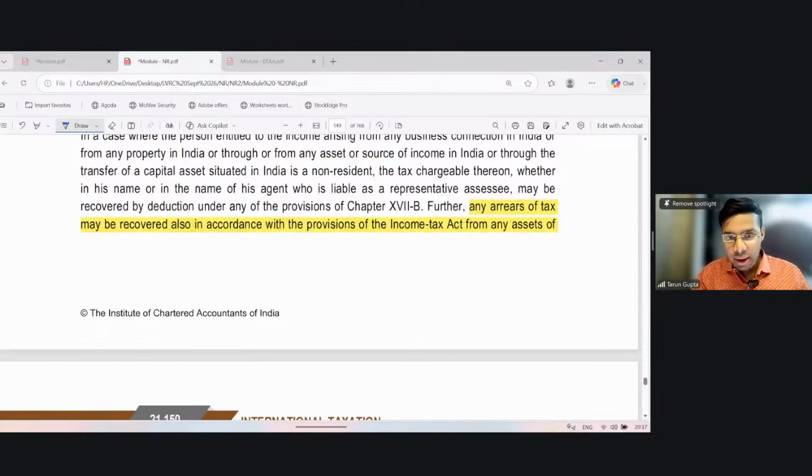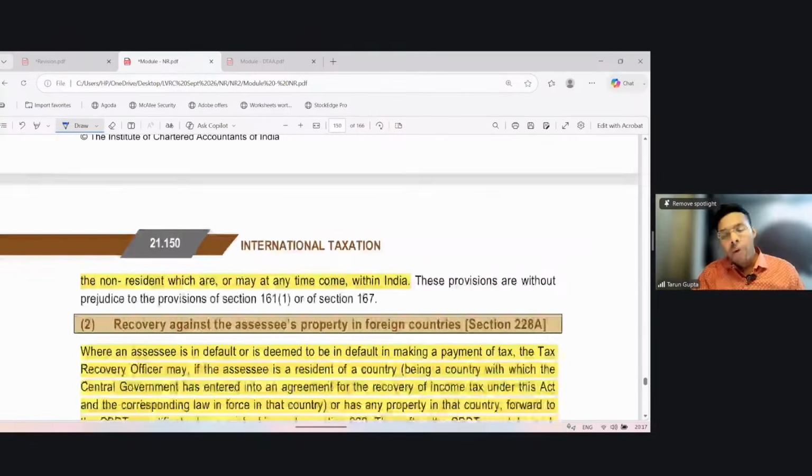So it says that in case of a non-resident, any arrears of tax may be recovered, in accordance with the provisions of the Income Tax Act, from any assets of the non-resident which are or may at any time come within India. Okay, if there is some asset in India of the non-resident, then such amount can be recovered from such assets, or it can be recovered from any future asset which may come into India. Right?